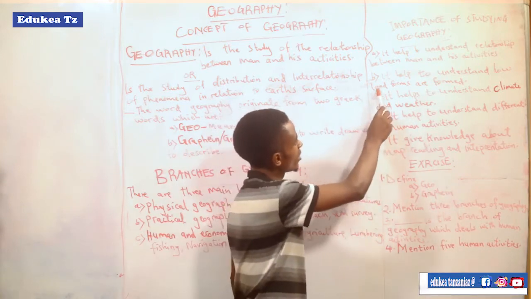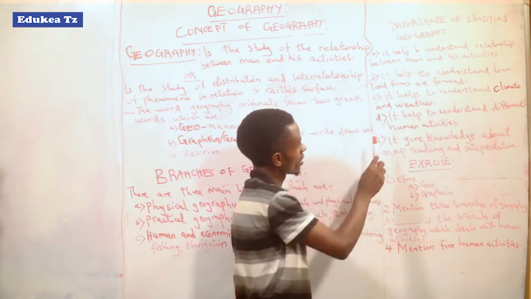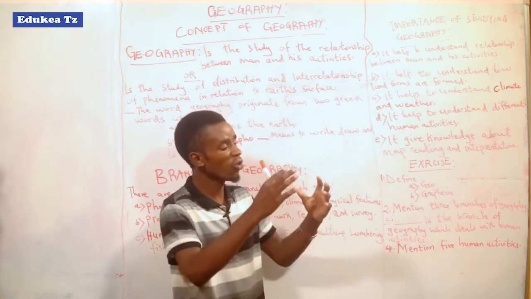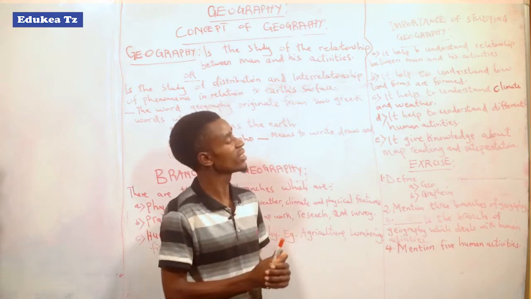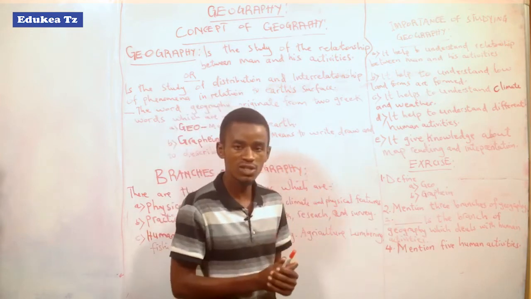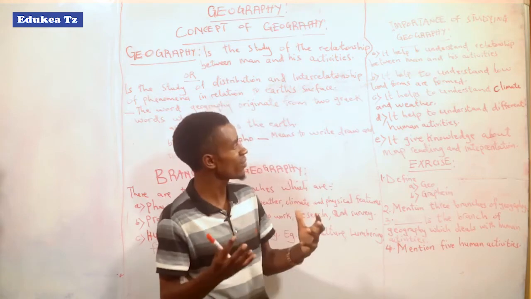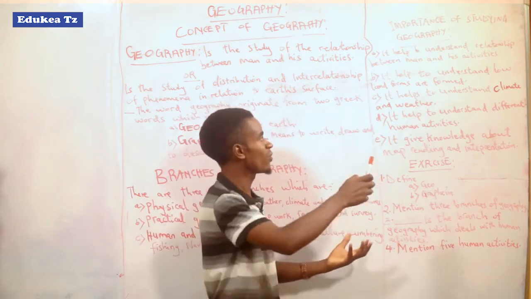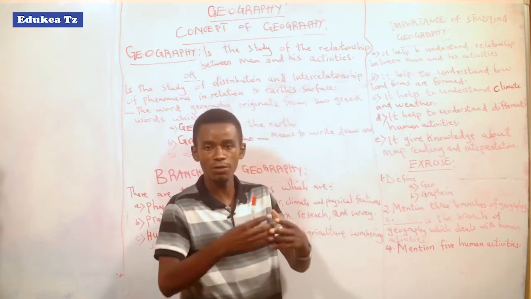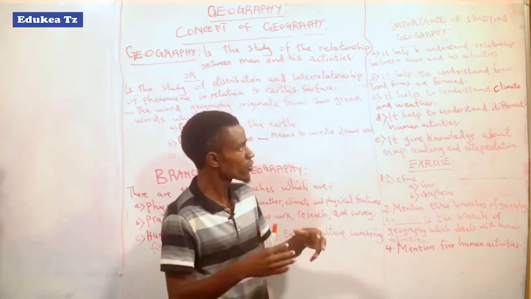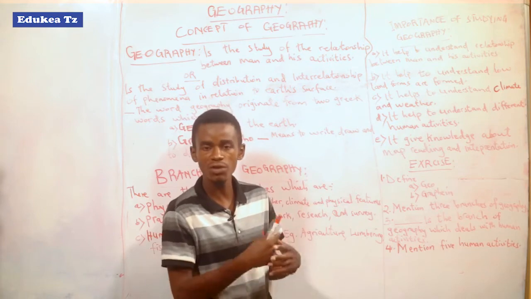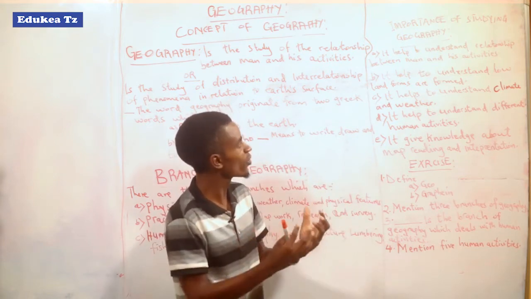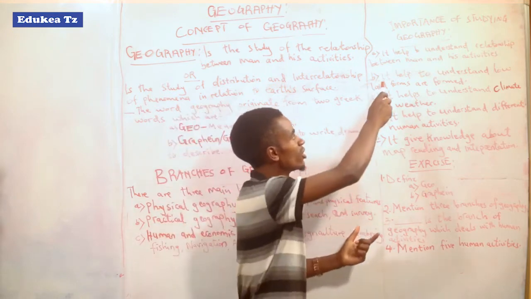So when we talk about landforms, let's understand first about landforms. Landforms are the natural or general appearance of the earth's surface, or natural features on the earth's surface. An example of landforms can be a mountain, or maybe a valley. How mountains or valleys are formed, we understand within geography.